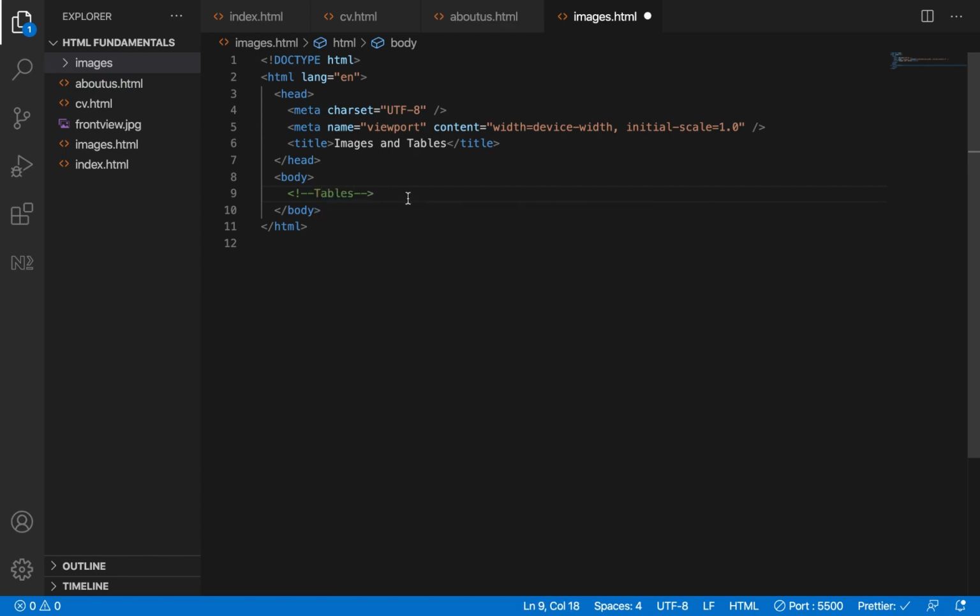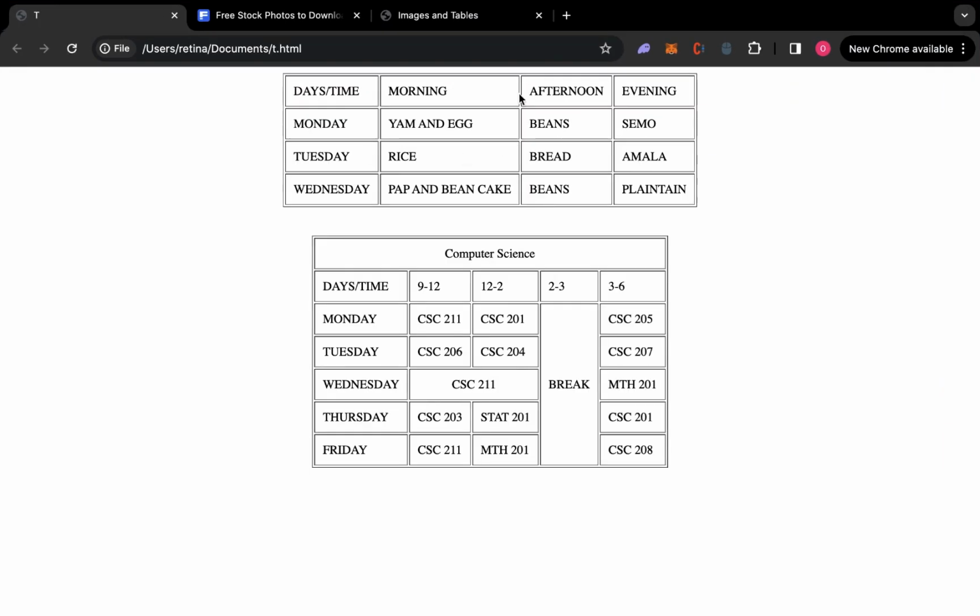Tables. So now if you can see it now, let's first design this simple one, then we'll come to this more complex one. Now if you look at it, I said tables consist of rows and columns. This is a row and this is a column. How many rows do we have? 1, 2, 3, 4. We just have 4 rows and we have how many columns? 1, 2, 3, 4.